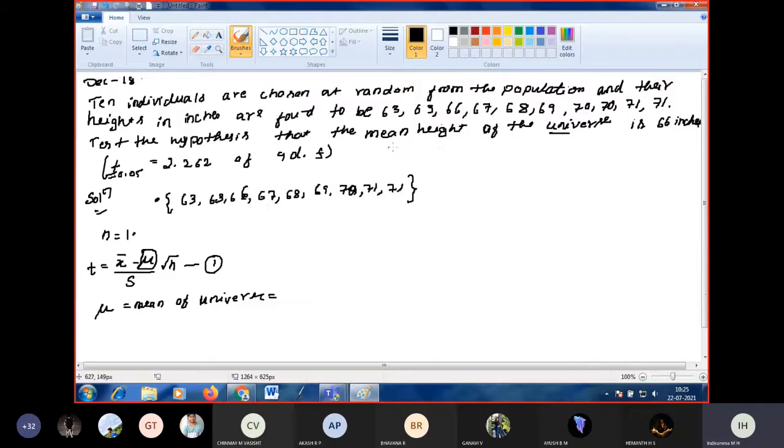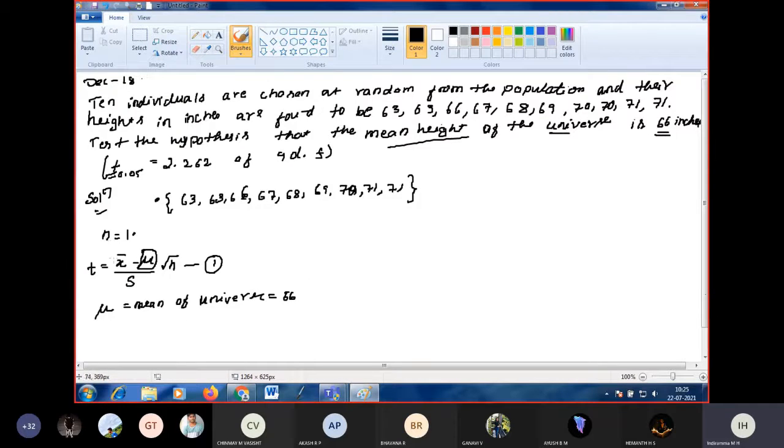The mean height of the universe is 66. We have to check whether this is rejected or accepted by taking mean of the universe as 66. Then we have to compute at the end whether this mean of the universe is accepted or rejected. This is the assumption in the question.